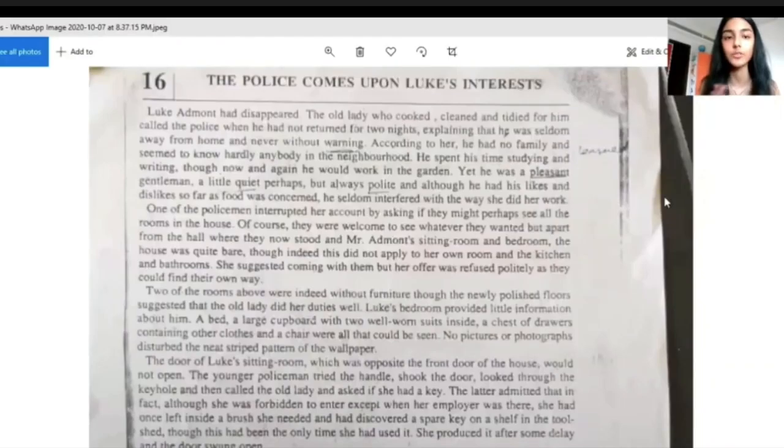For Standard 6 English, we're going to be solving a written comprehension today. So without further ado, you can pause this video and read the passage if you want to solve the comprehension with me. This is the first half of the story, and once you've read it or screenshotted it, this is the second part of the same passage.